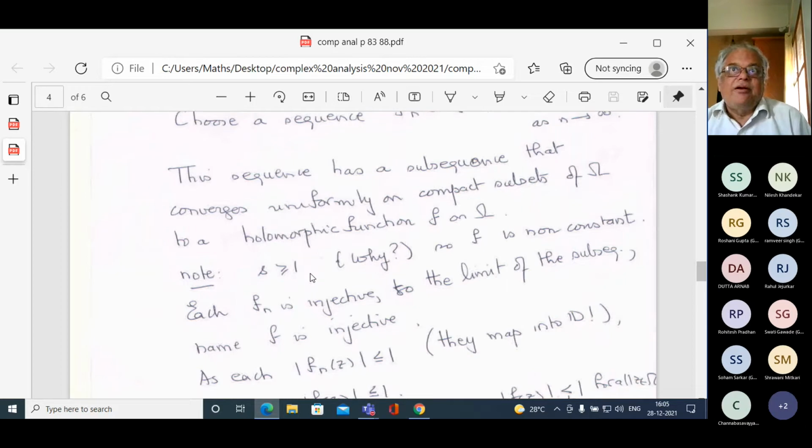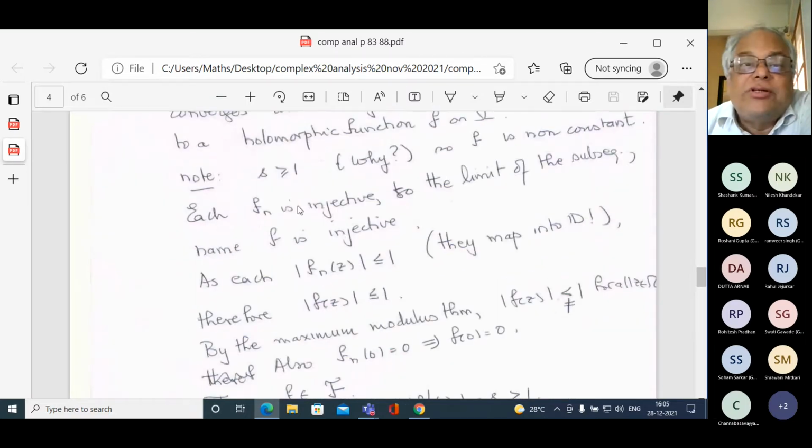But S is greater than 1, so the derivative at 0 is greater than 1. Therefore, the limit is not constant, because if it were constant, the derivative at 0 would be 0.